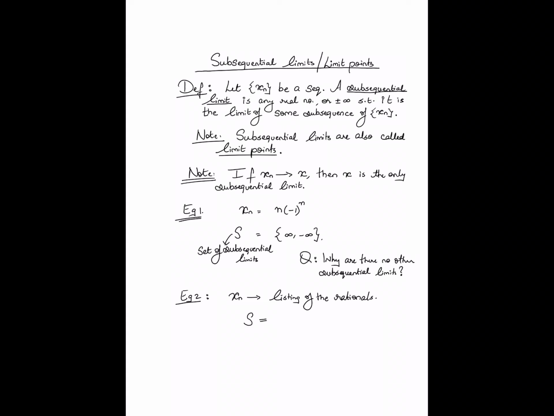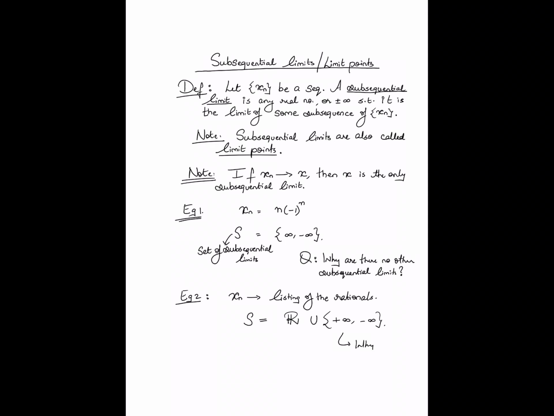Again, you might want to pause and think about this. In this particular case, the set of subsequential limits is in fact the entire real line union plus infinity and minus infinity. All of these are subsequential limits of this sequence. Again, think about why this is true.